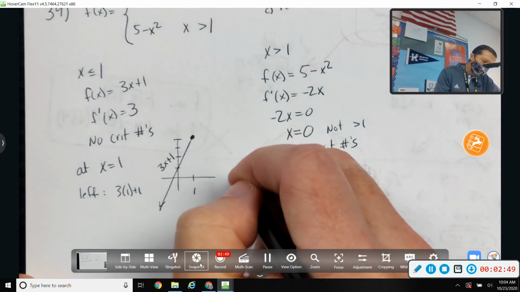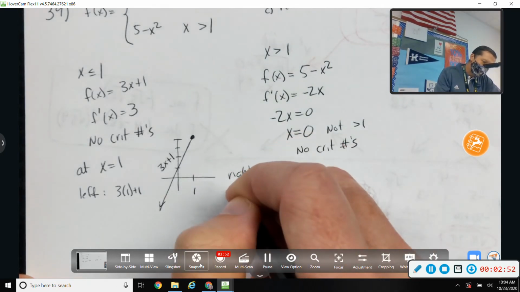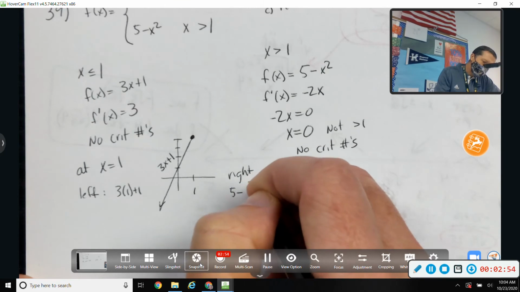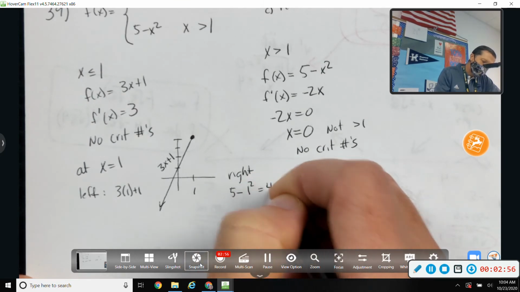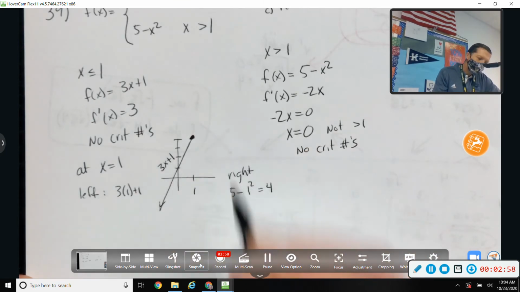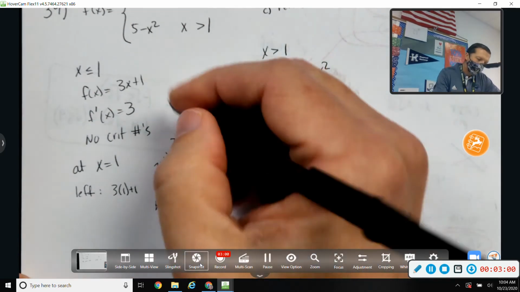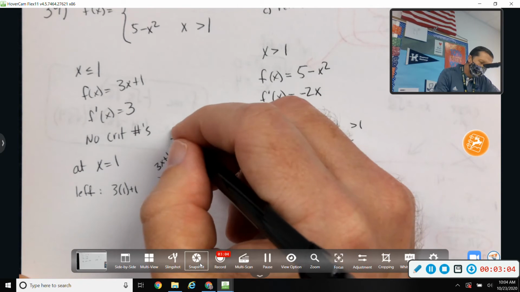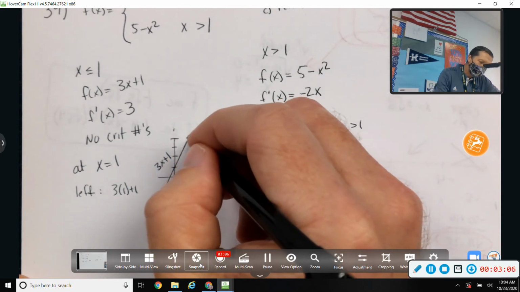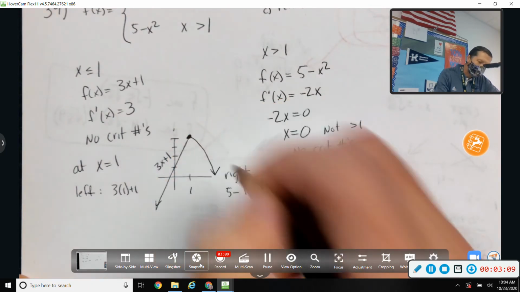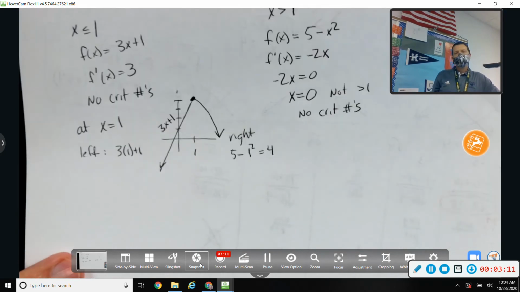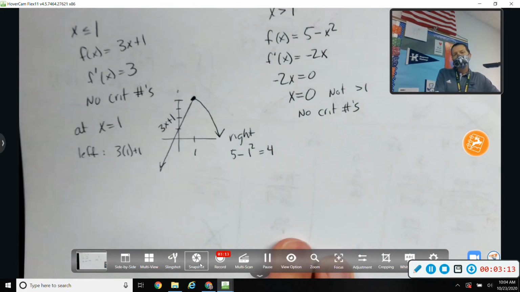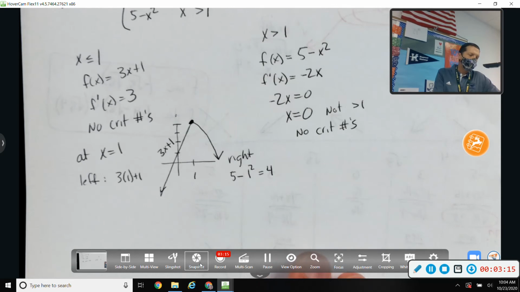From the right, that's the other side. 5 minus 1 squared. That would be 4. So that's at the same spot. And 5 minus x squared is, I don't want to draw the other half of the parabola, but something like this. So it is continuous, but there's not a derivative there because it's a cusp.